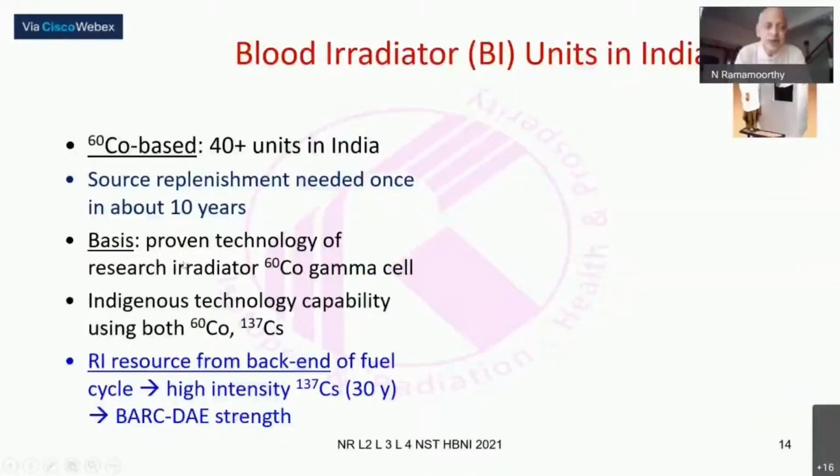This comes from the proven technology of the cobalt-60 gamma chamber or gamma cell, which has been there in BARC since probably the 70s. Of course, technology advances have been continuously taking place. Knowing the problem of the 5-year half-life, with the equipment having to go back every 10th year or so, one of the changes done is to look for the 30-year cesium. And here again is the Indian advantage, namely that we have a closed fuel cycle and are reprocessing the spent fuel, so we have a lot of cesium stock that could be used.